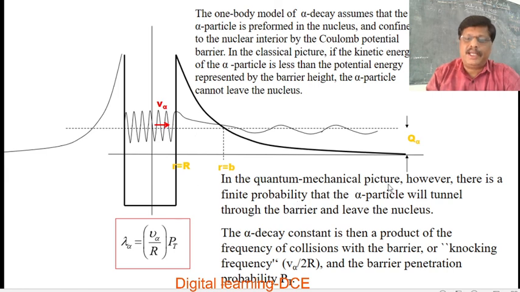In the quantum mechanical picture, however, there is a finite probability that the alpha particle will tunnel through the barrier and leave the nucleus. The alpha decay constant is then a product of the frequency of collisions with the barrier, or knocking frequency v_alpha over 2R, and the barrier penetration probability P_t. So, lambda_alpha equals v_alpha over 2R times the probability.